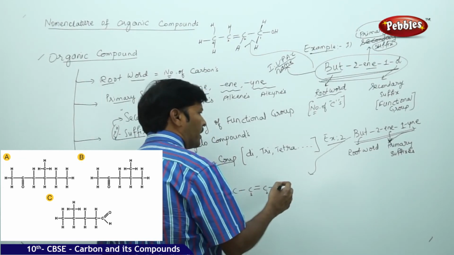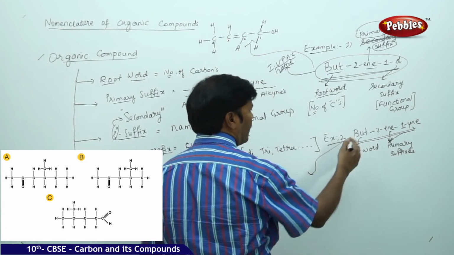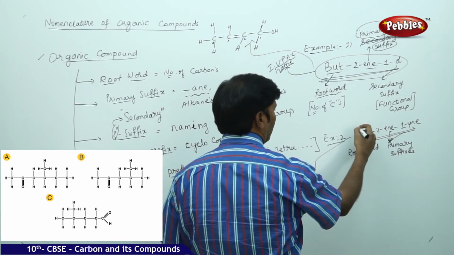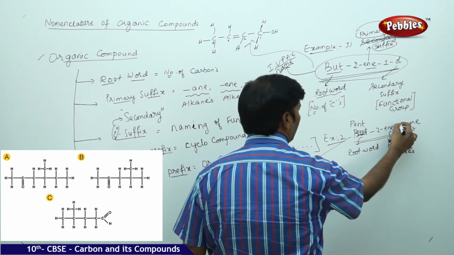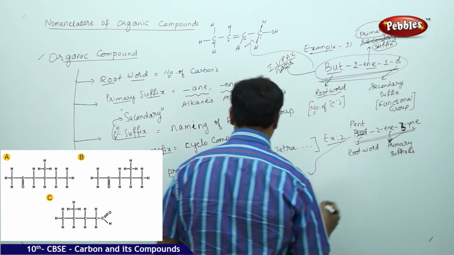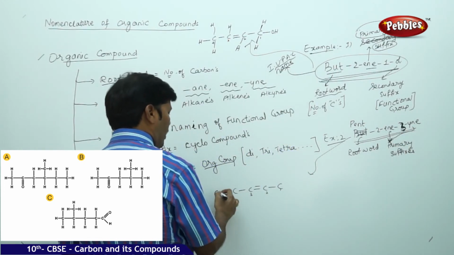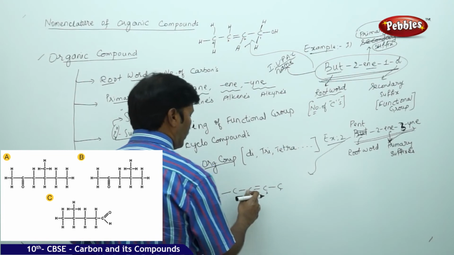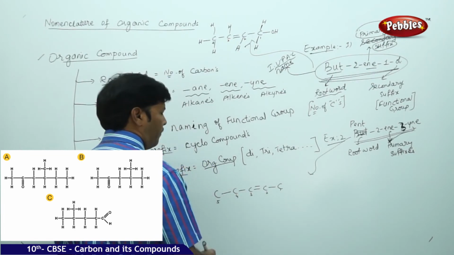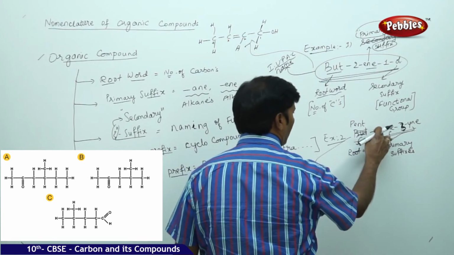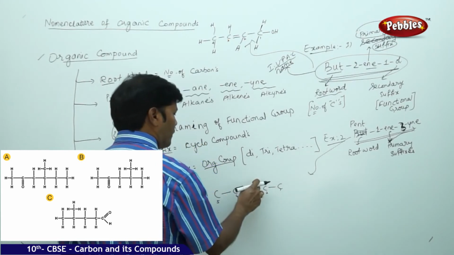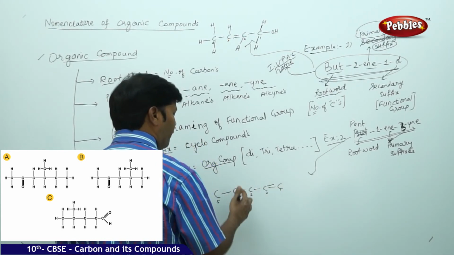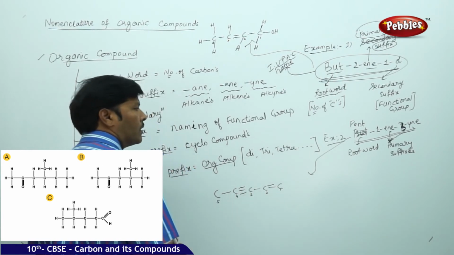Or else you can change the root word: instead of but, take pent, which is much better, and make it pent-1-en-3-yne. So pent means I am attaching one more carbon: 1, 2, 3, 4, 5. So we make it pent-1-en-3-yne. You can take one double bond here and one triple bond after the third carbon.